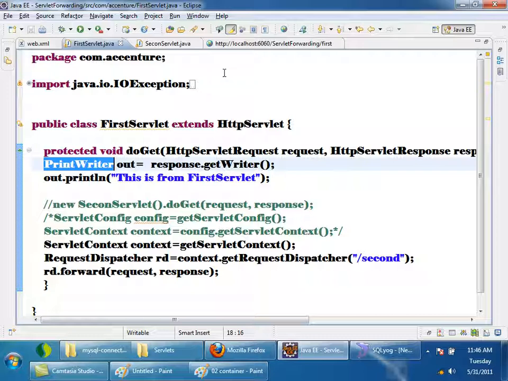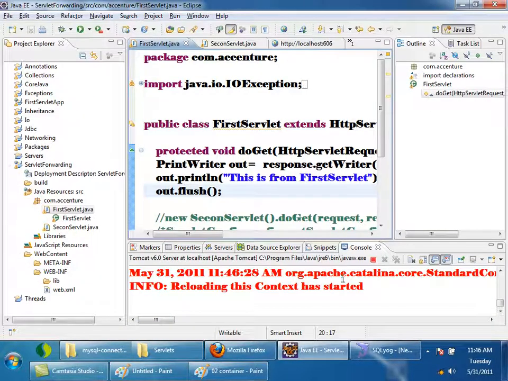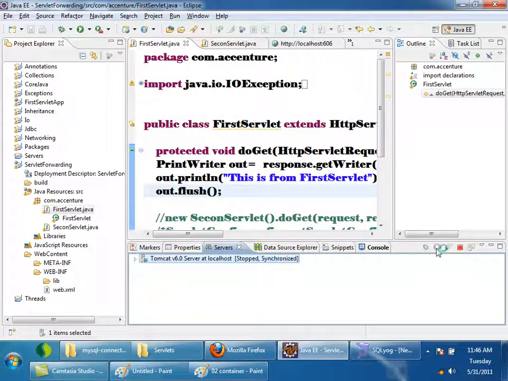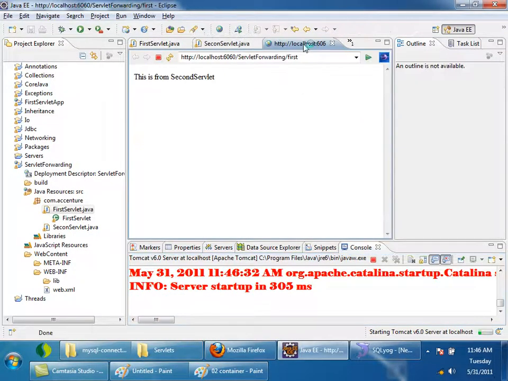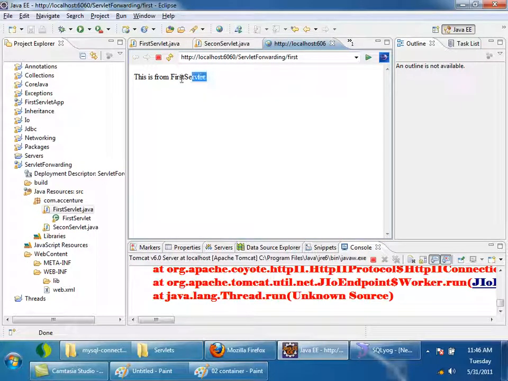Now I'll try to call out.flush. Okay, now tell me what will be the output. I should see the output of both the servlets: this is from first servlet and this is from second servlet. Now see here, I'll just restart and then show you what the output will be. Okay, I restarted and then refreshed. So I got the output of the first servlet only.